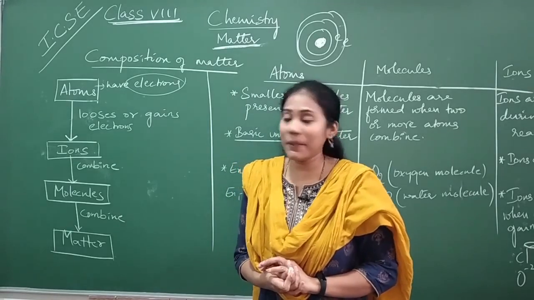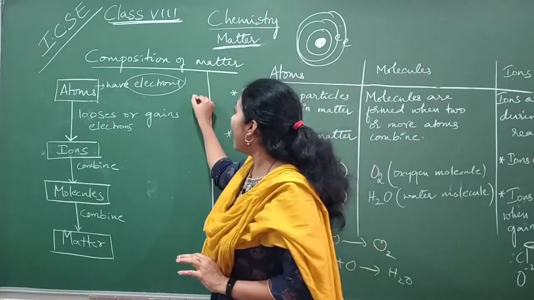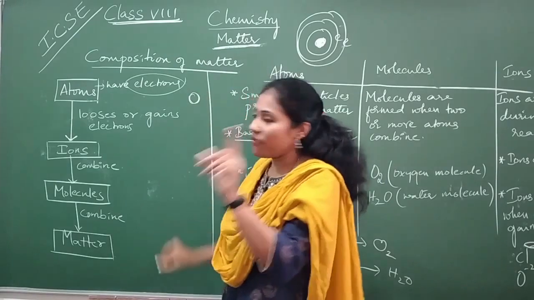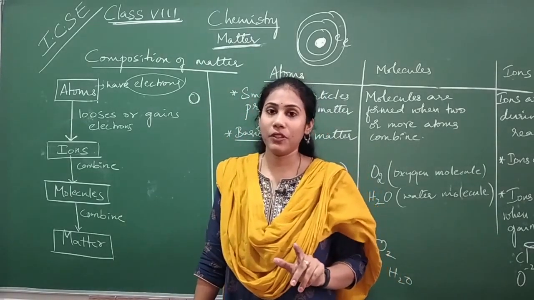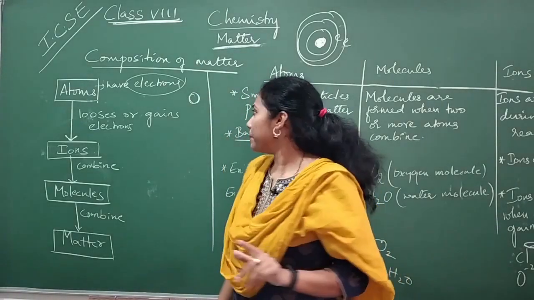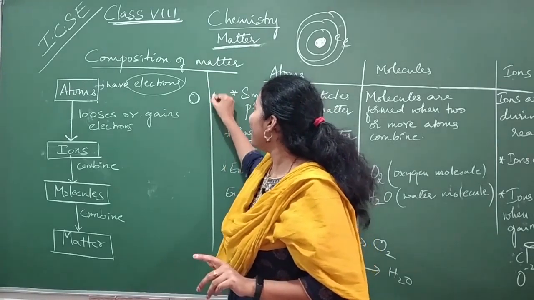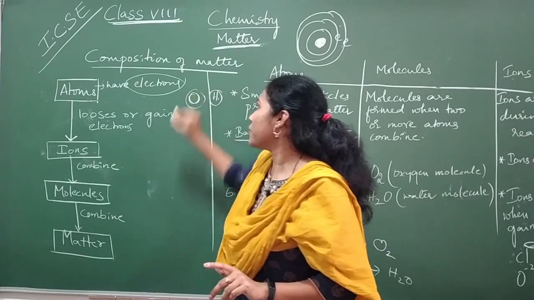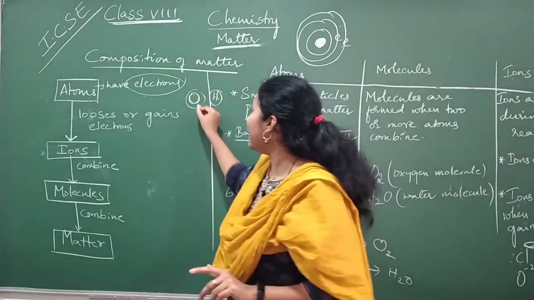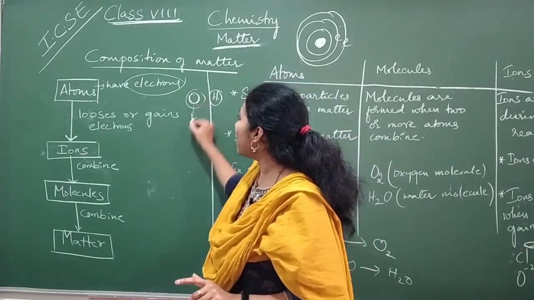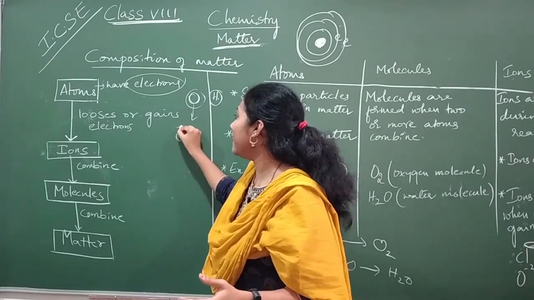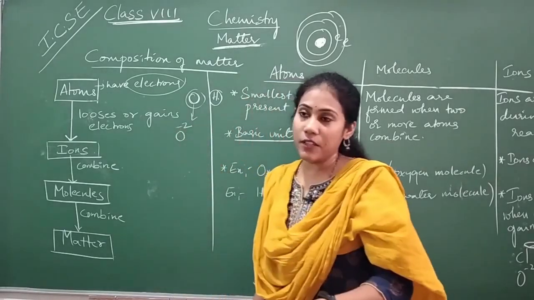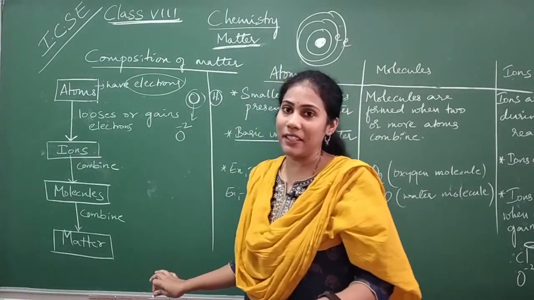Clear everybody? Say for example, I have an oxygen atom, one oxygen atom. Fine, and I also have a hydrogen atom. And this oxygen atom actually gains electrons. How many electrons will it gain? 2 electrons it will gain. So it will form O minus 2.